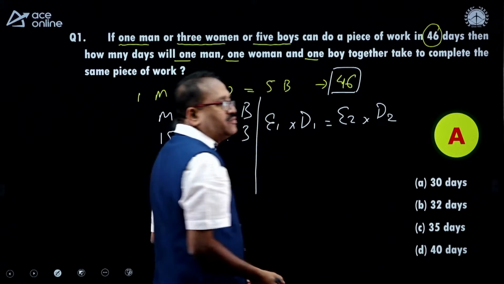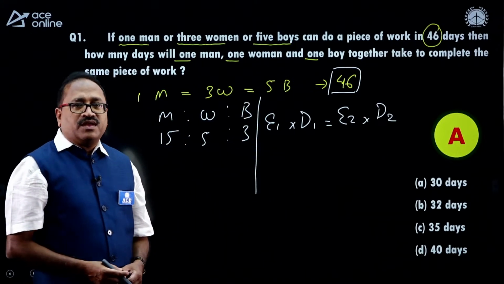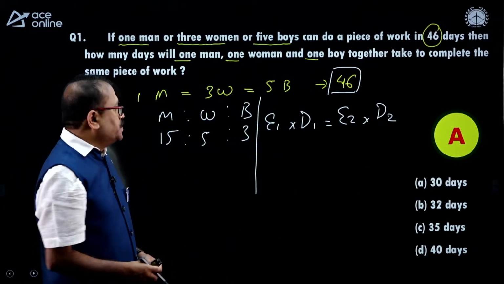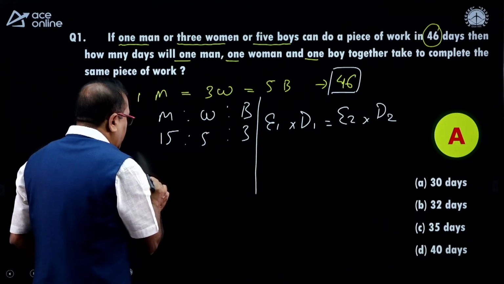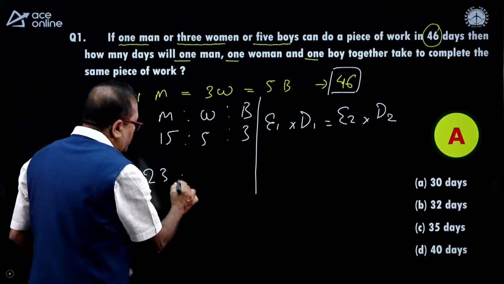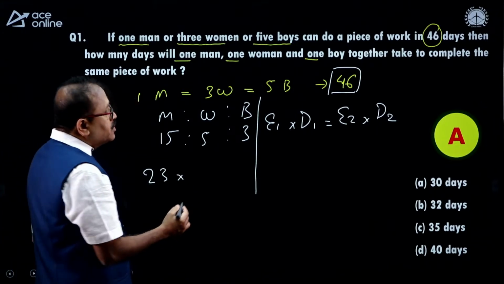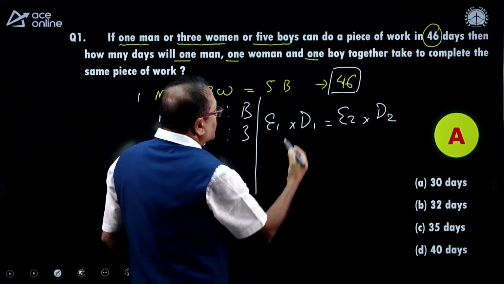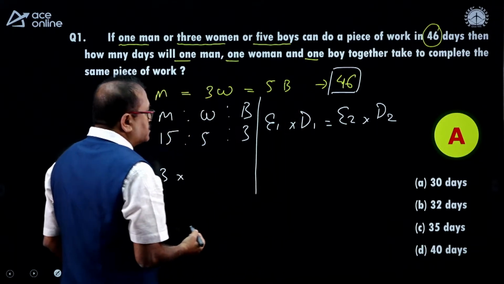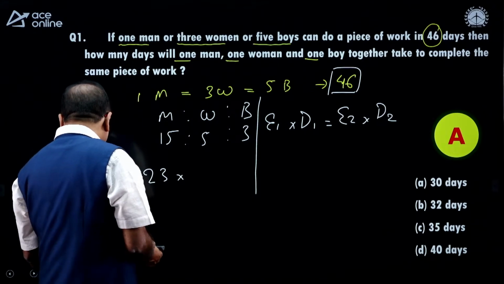This is the very basic formula of time and work. So let's put that in that perspective. The efficiency is 23. When the efficiency is 23, the number of days they are taking is 46. Is that right? Okay.